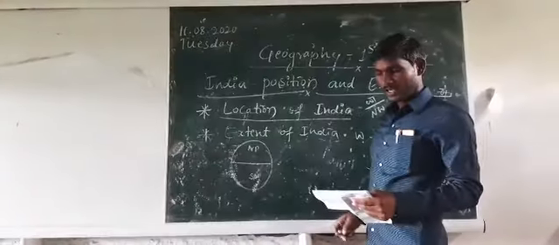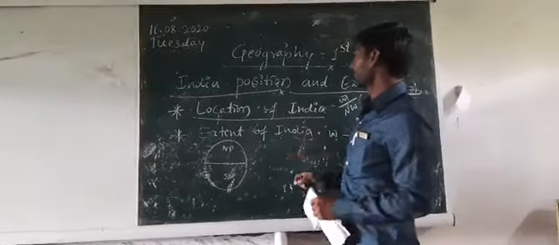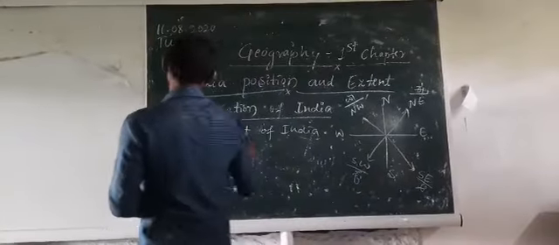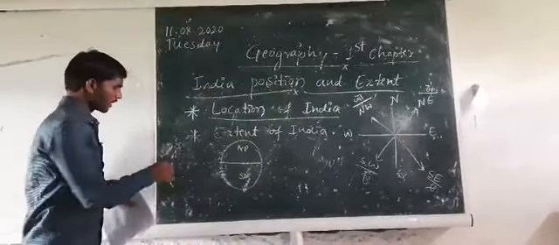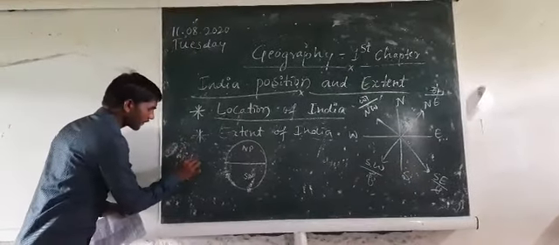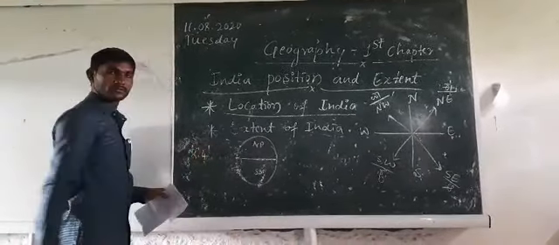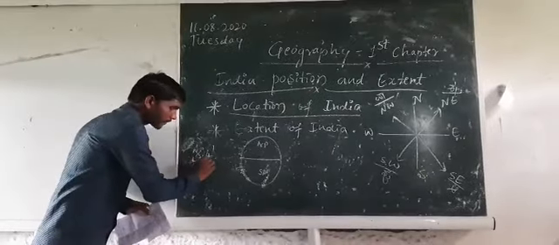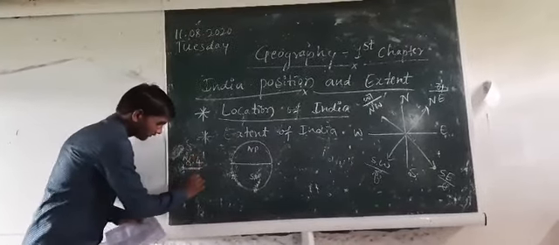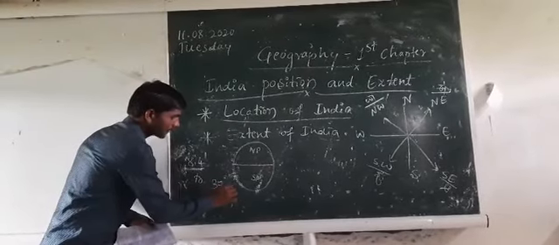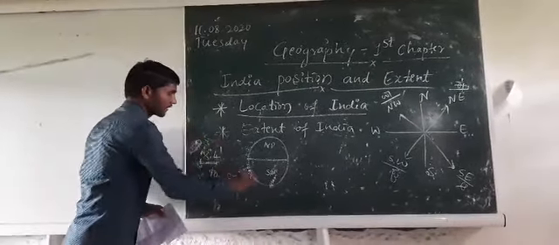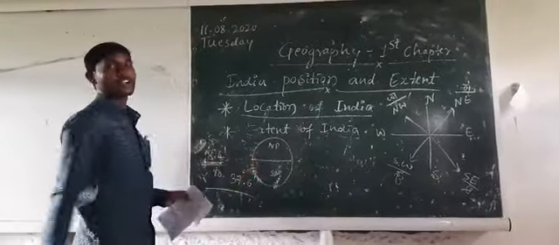The third point is India's location in the north latitude line. North latitude from 8 degrees 4 minutes to 37 degrees 6 minutes.